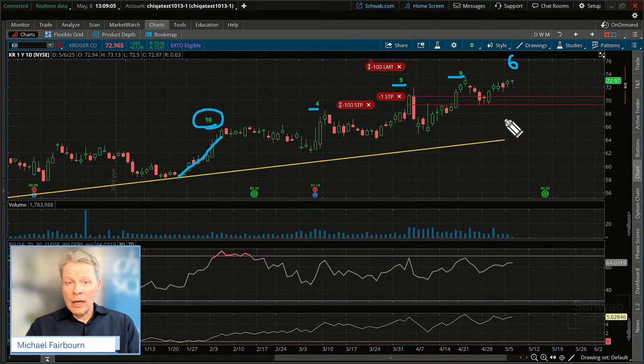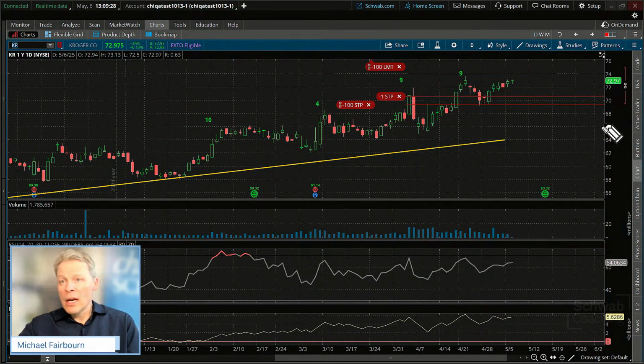But notice one of the scenarios. Does anybody remember talking about this? Our discussion was, what happens if we come up here and we just start to sort of drag a little bit towards the T1 target level, T1 being the prior high of this flag pattern. So here is the ultimate flag we're looking for.